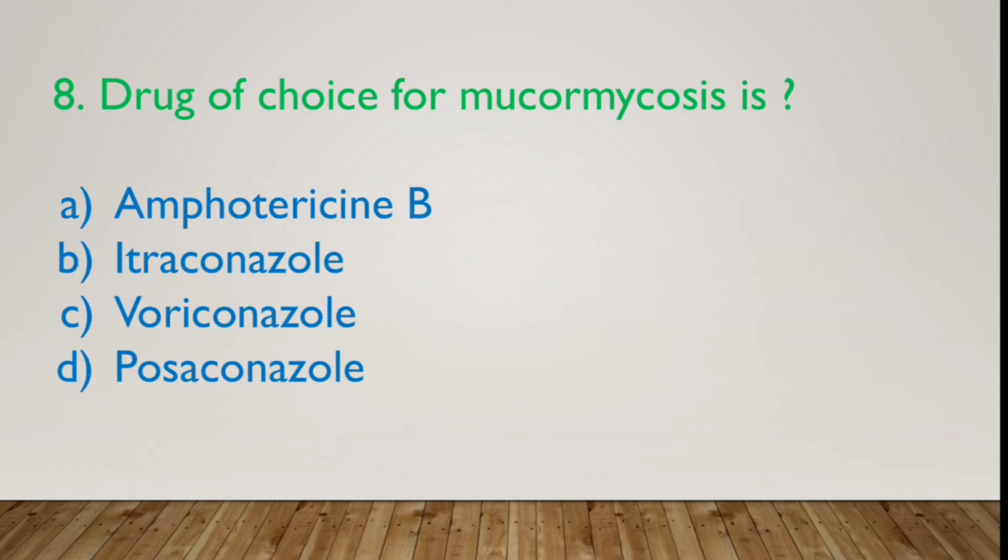Next question is drug of choice for mucormycosis is option A amphotericin B, option B itraconazole, option C voriconazole, option D posaconazole. So guys, amphotericin B is the drug of choice for mucormycosis. So this is the correct answer. While itraconazole is the drug of choice in the case of endemic mycosis, sporotrichosis and allergic bronchopulmonary aspergillosis. Voriconazole is the drug of choice in the case of invasive aspergillosis, while posaconazole is used in prophylaxis for invasive aspergillosis.